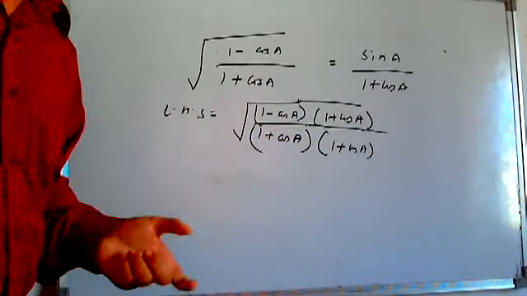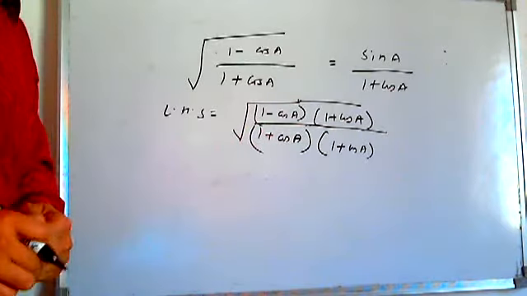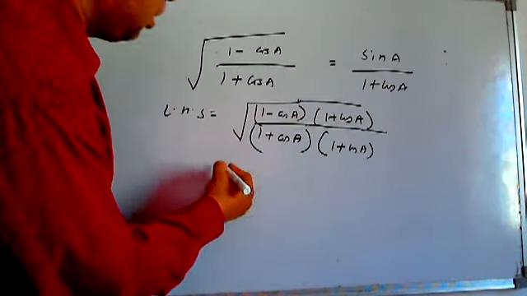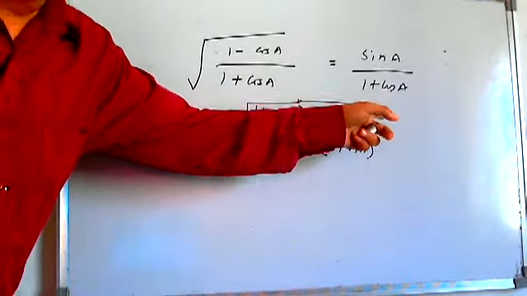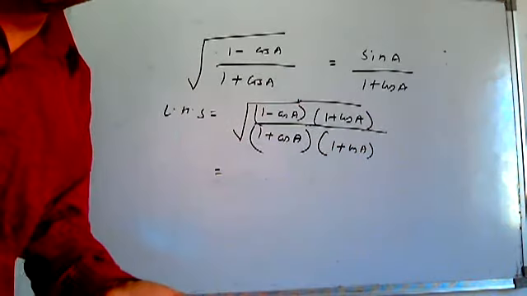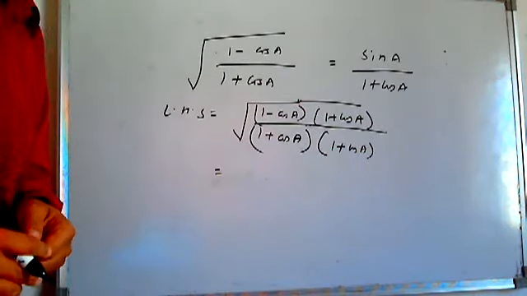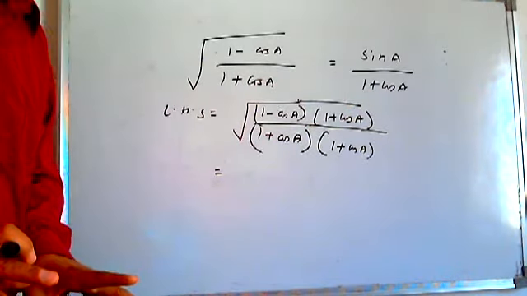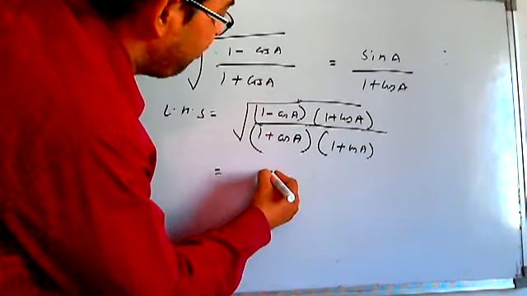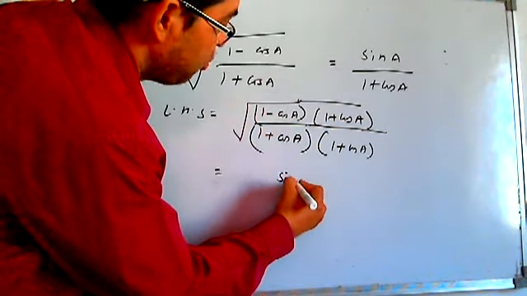If we are doing something in the denominator, we have to do the same thing in the numerator as well. So we were just taking care of the denominator here and the numerator is automatically coming out. Take care of one thing, the other has to come. Okay? So it's going to be 1 minus cos square a, which is sin square a.